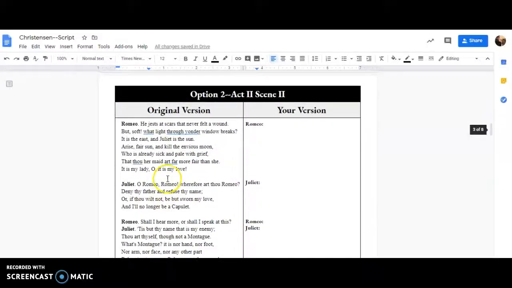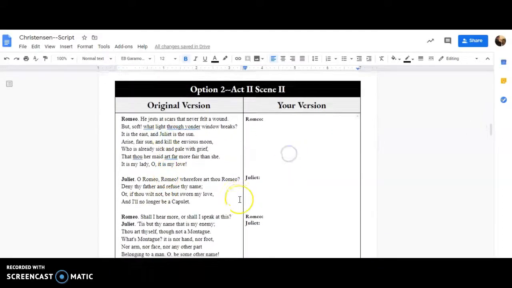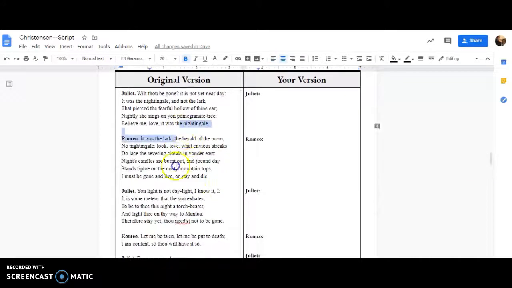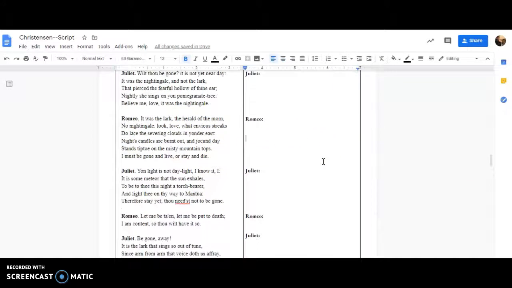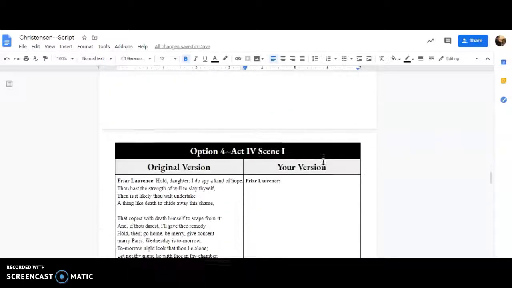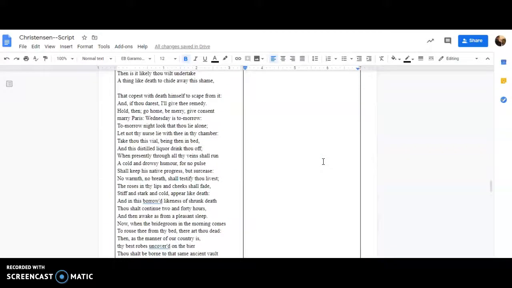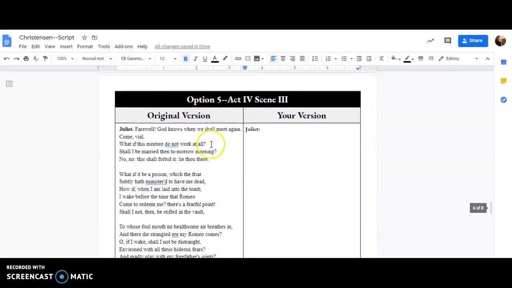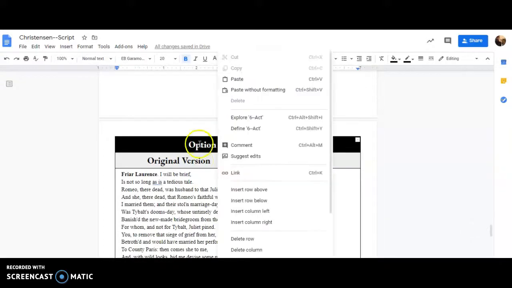Option 2, same thing. You'll take this scene, put it here in your own words. Option 3, Act 3, Scene 5, same thing. This scene over here. And remember, you're only doing 1 scene. That's all you have to do. It seems like a very little amount of work. It is a very little amount of work. It's very nice, but it's hard. It involves a lot of thinking. You'll probably have to use the website to help you out, but it's not going to be a lot of writing. Act 5, and then option 6.